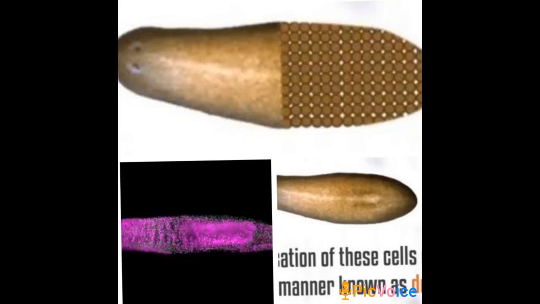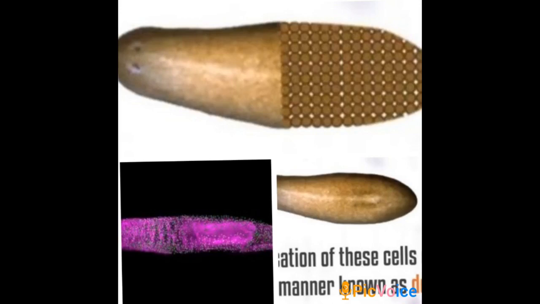Such cells divide to form a large number of cells, as you can see in the diagram right on top. That is, the planaria body was cut into half. So it was having the anterior portion, but the posterior portion was missing. So the stem cells here divide to produce a large number of cells, because here it is the later part of the body that is missing.